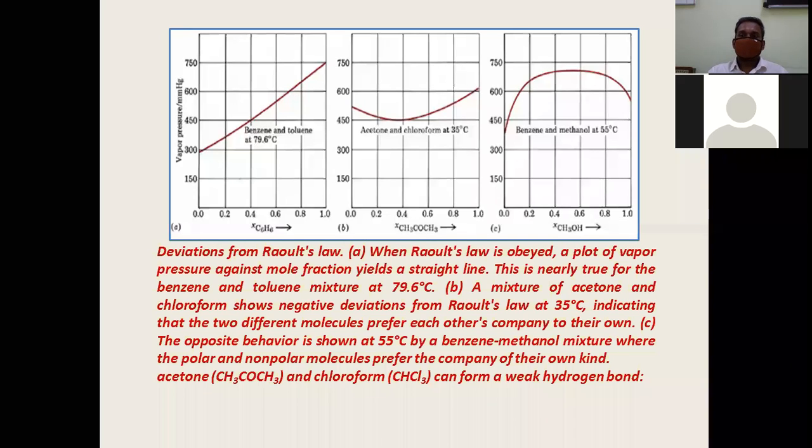Those which show positive deviations have the intermolecular force of attraction between different types of molecules weaker than between same type of molecules. Those which show negative deviation have the intermolecular force of attraction between different types of molecules stronger than those between same type of molecules.